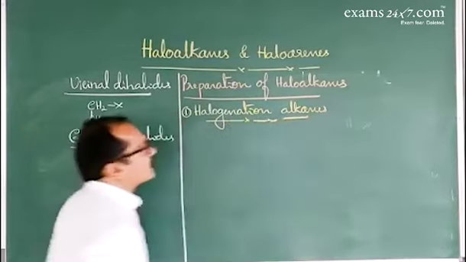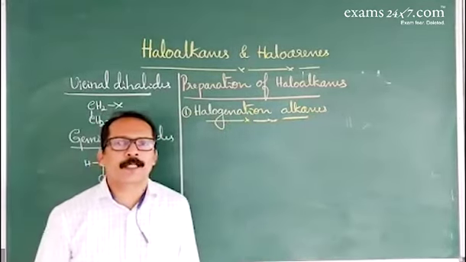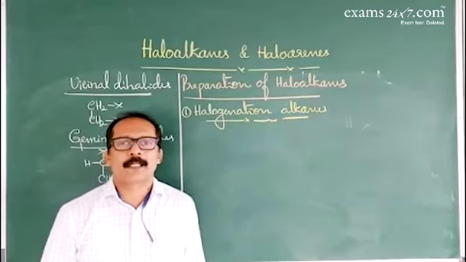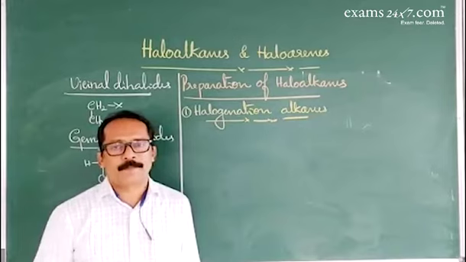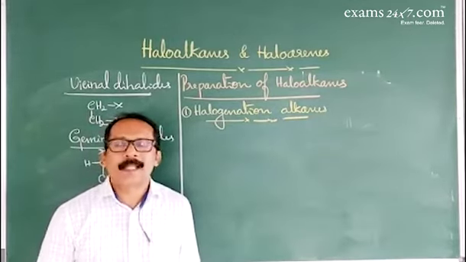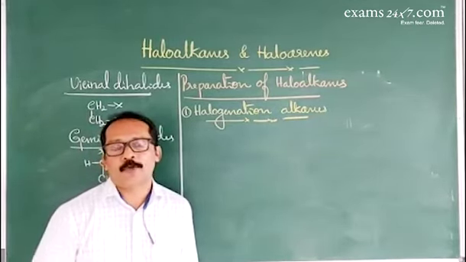Here, chlorination is carried out in presence of diffuse sunlight. Bromination is carried out at high temperature. So, bromination is preferred among the other halogens.